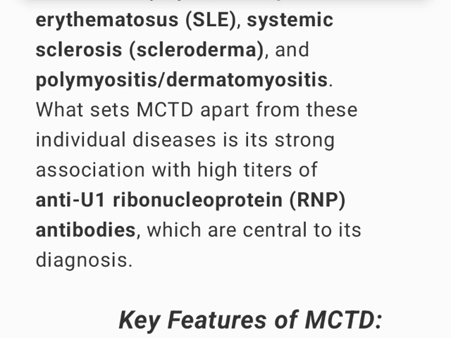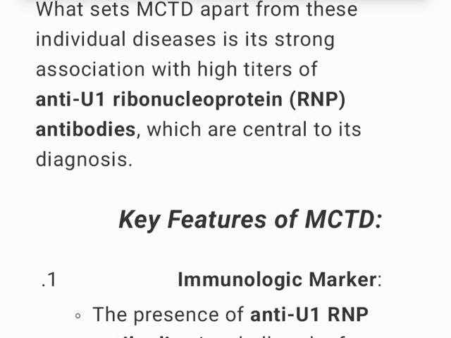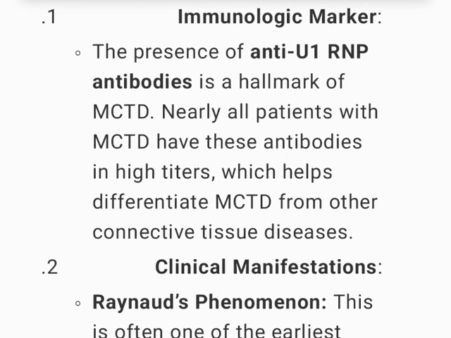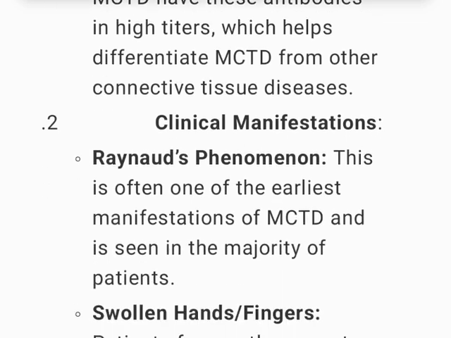What sets MCTD apart from these individual diseases is its strong association with high titers of anti-U1 ribonucleoprotein, RNP antibodies, which are central to its diagnosis. Key features of MCTD. 1. Immunologic marker. The presence of anti-U1 RNP antibodies is a hallmark of MCTD. Nearly all patients with MCTD have these antibodies in high titers, which helps differentiate MCTD from other connective tissue diseases.